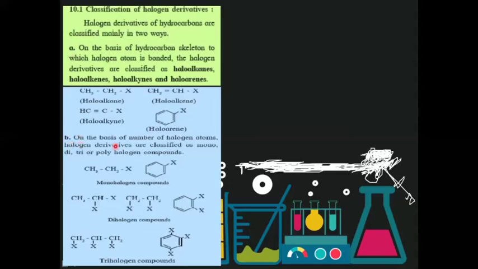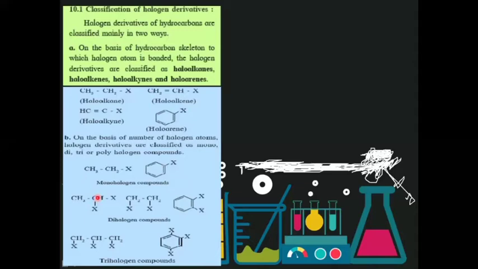on the basis of the number of halogen atoms, halogen derivatives are classified as mono, di, tri or polyhalogen compounds. So in these examples, one hydrogen is replaced by one halogen, so they are called monohalogen compounds.